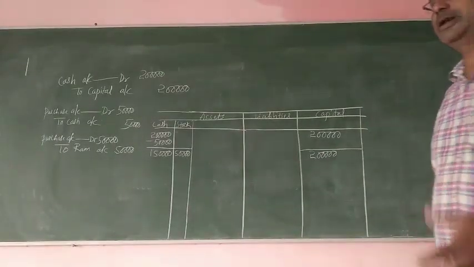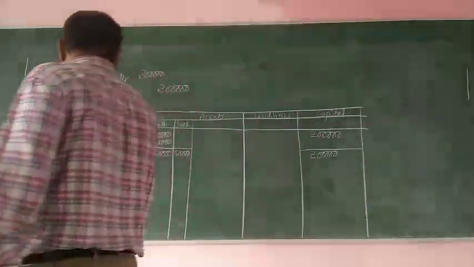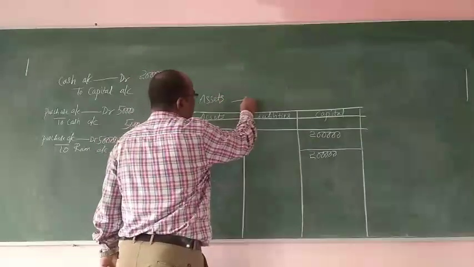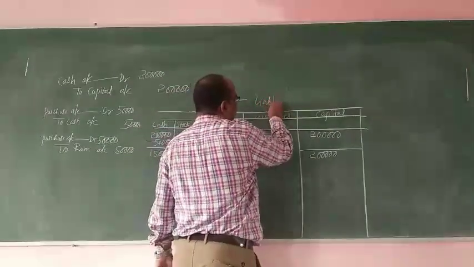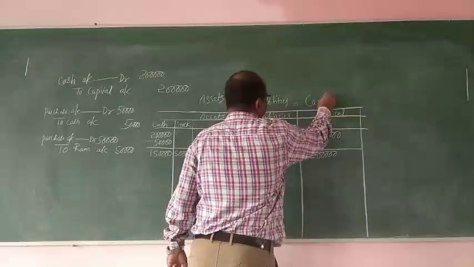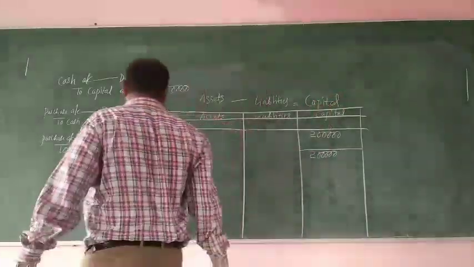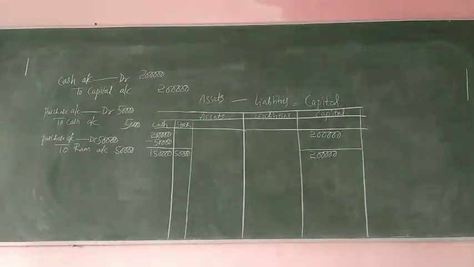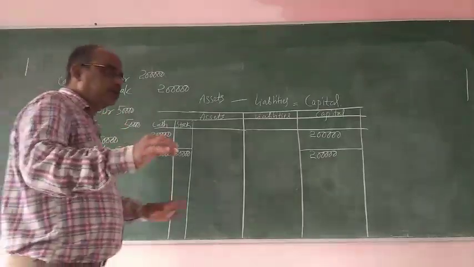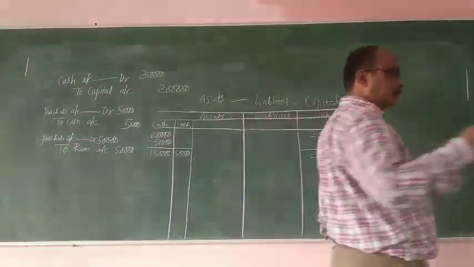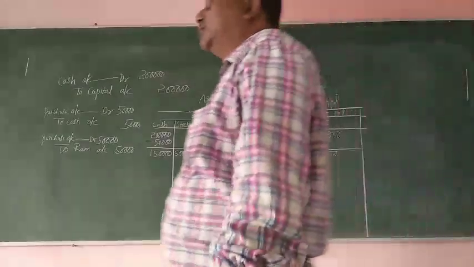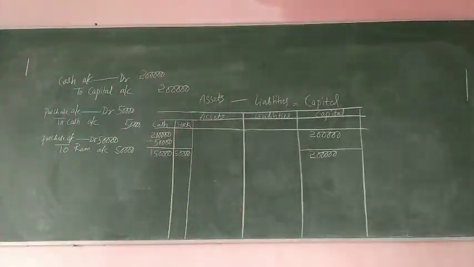I am just trying to explain the accounting equation, that is assets minus liabilities equal to capital. I have not written narration also, but you don't do like this. In my further classes, I will maintain the full format of journal entries and narration and all.